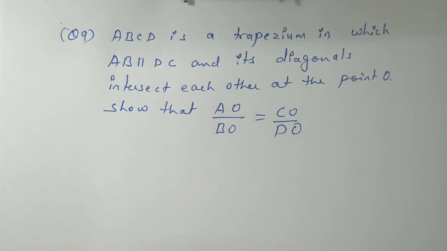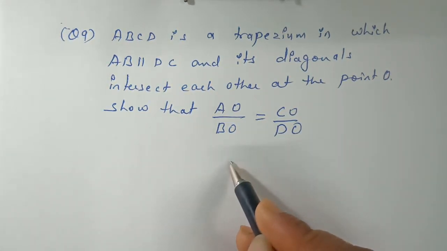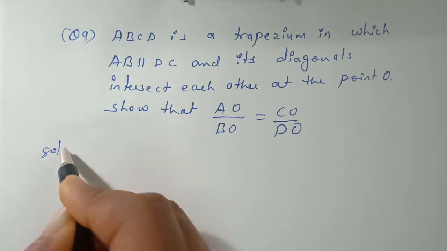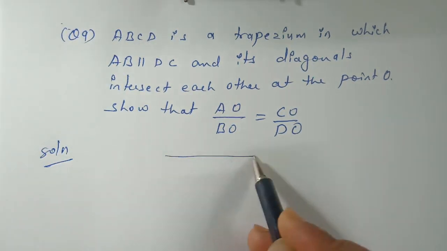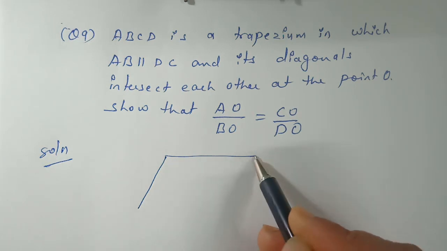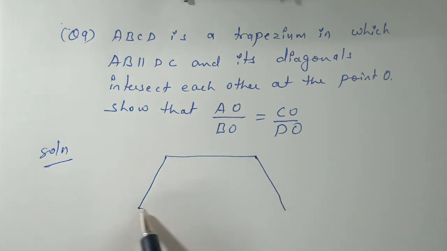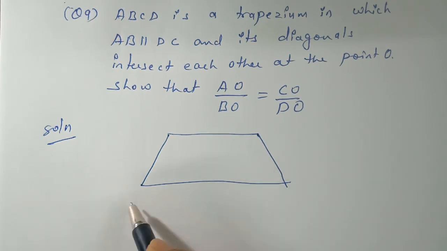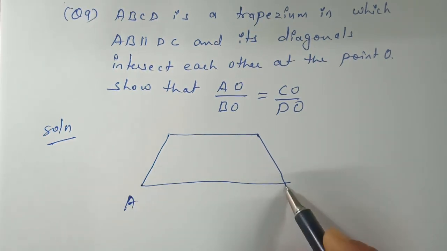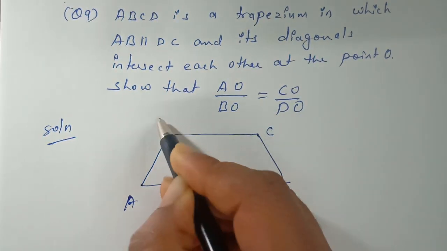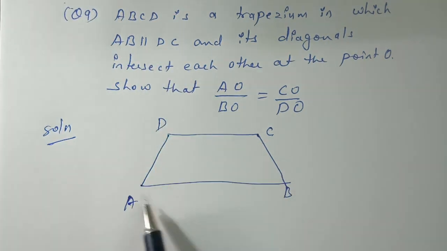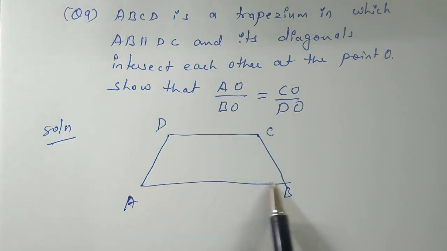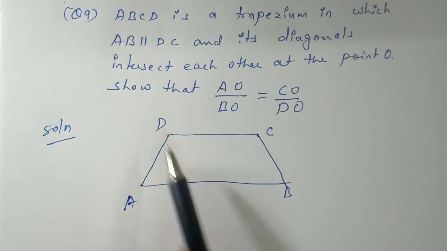So first of all, let us draw the figure. Since we have a trapezium, let us start the solution. We know a trapezium is a figure in which one pair of opposite sides is parallel. So let us name it A, B, C, D. Since AB is parallel to CD, we have to name it accordingly.